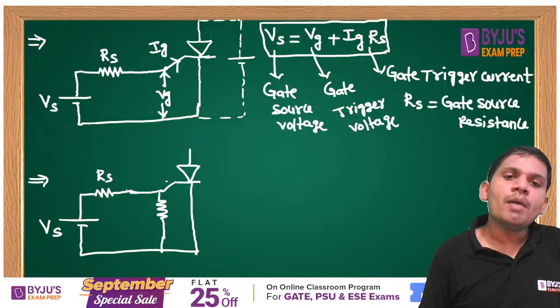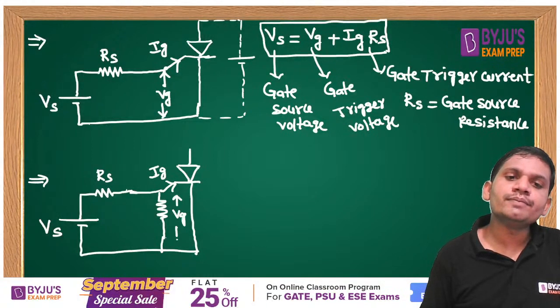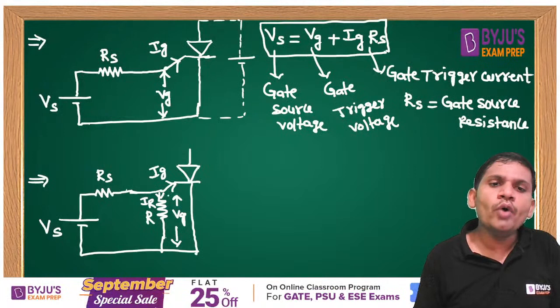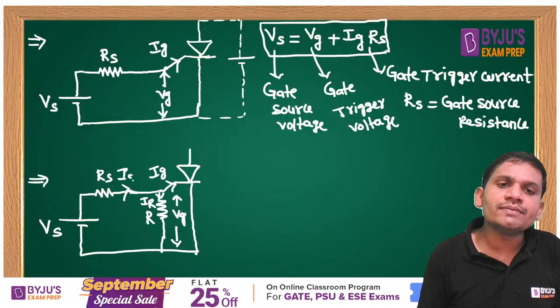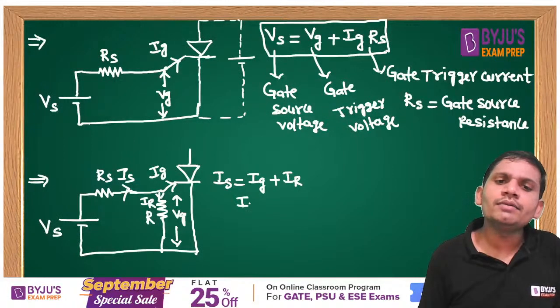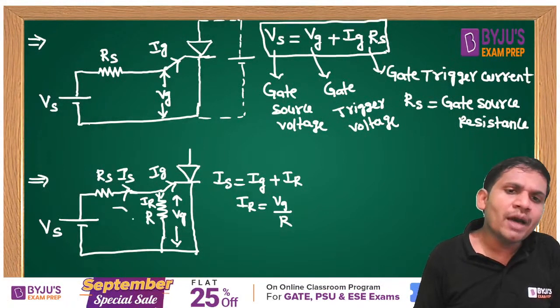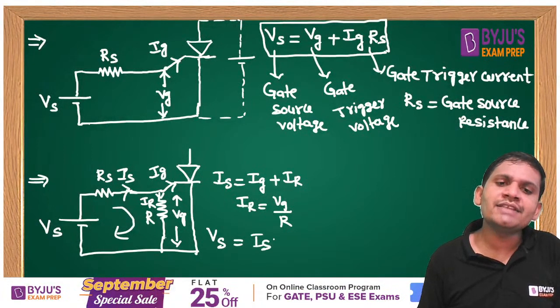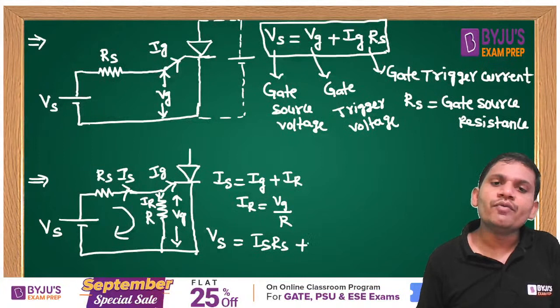Ig is fixed, and this voltage is Vg. Let the current through this R be IR, and let the source current be Is. Now Is equals Ig plus IR, where IR equals Vg by R. Then we can apply KVL: Vs equals Is into Rs plus Vg.